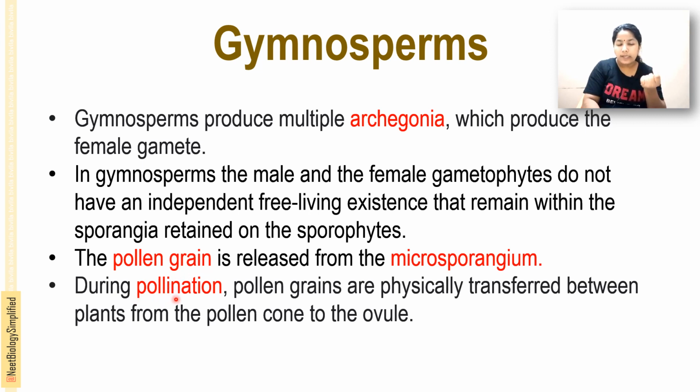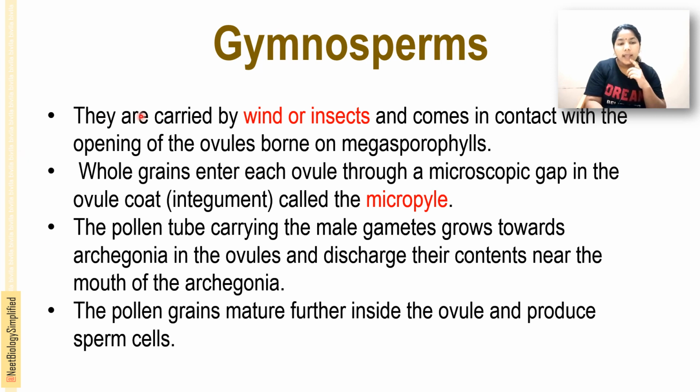During pollination, pollen grains are physically transferred between the plants from the pollen cone to the ovule. They are carried by the wind or insects, and come in contact with the opening of the ovules borne on the megasporophylls.